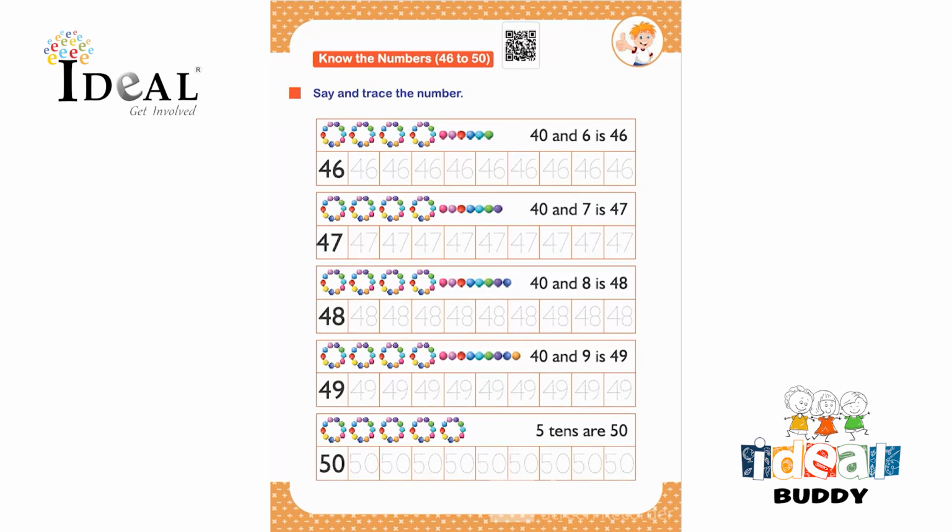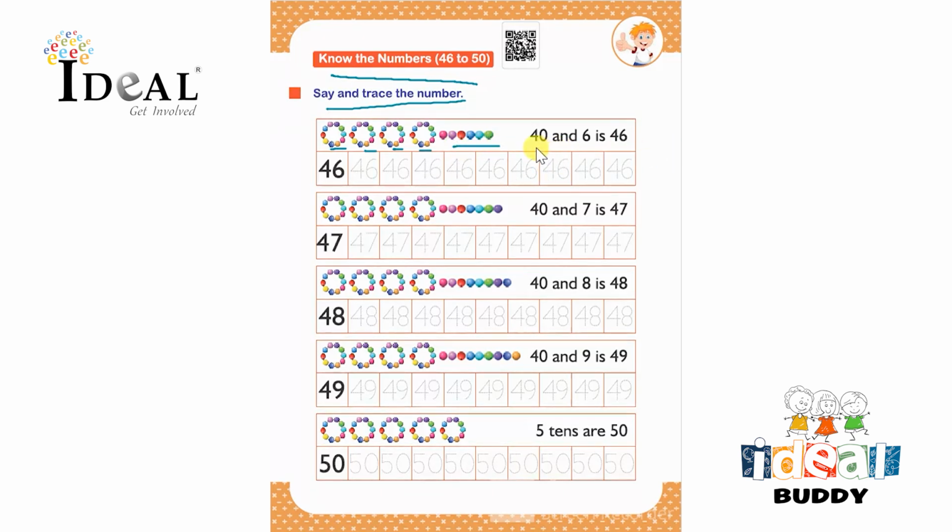Hello everyone. In this page, the child will know the numbers 46 to 50. So here they have to say and trace the number which is given over here. So here there are 1, 2, 3, 4. 4 tens and 6 ones is given.